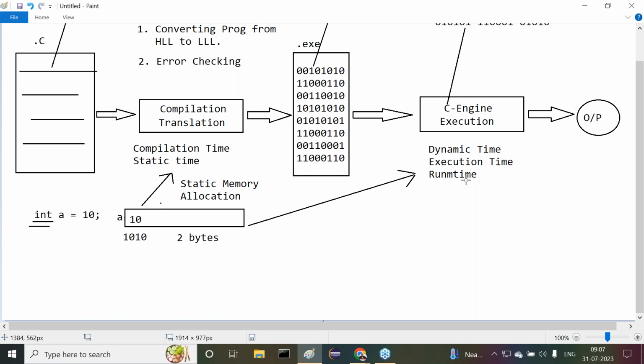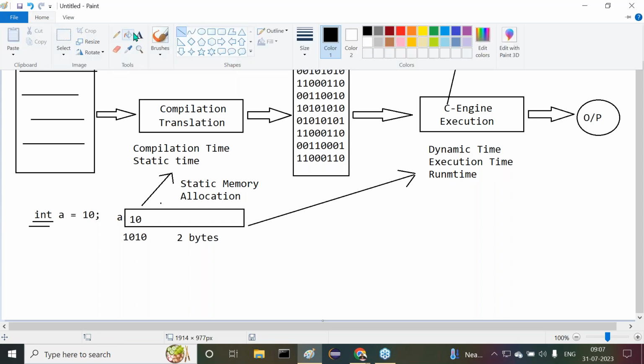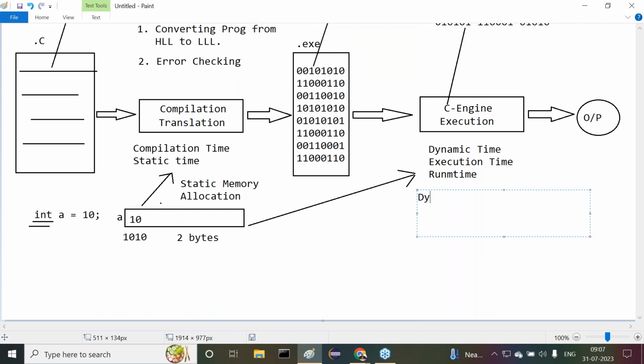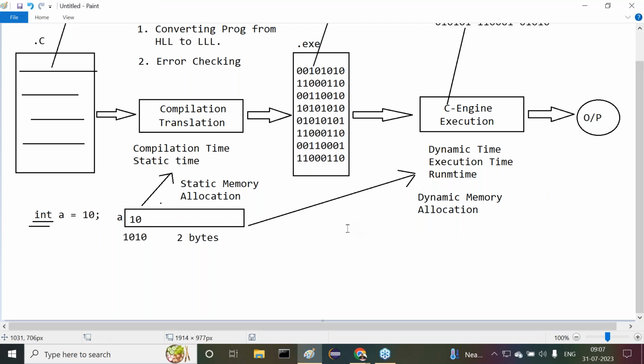For example, if the memory allocation for the primitive data types is going on at runtime, then this memory allocation is called dynamic memory allocation. Everybody understand my point here? Two types of memory allocations we are having. What are the two types? First one is static memory allocation. Second one is dynamic memory allocation.